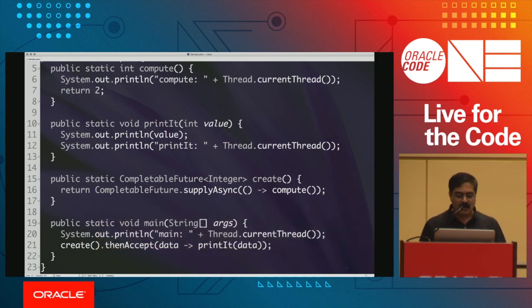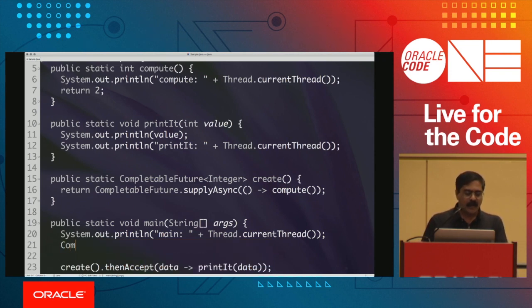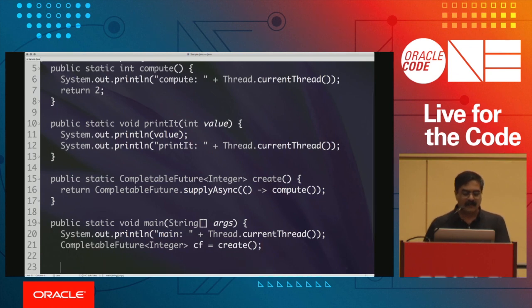Why not? Because it is quite possible that by the time you are coming to execute this, the thread may already be completed, and the main might as well execute it. And that is another beauty of this particular approach, that the threads can be really different. To illustrate the point, let's go ahead and create a CompletableFuture right in here, equal to, and we'll just assign what create gives us to that for a minute.